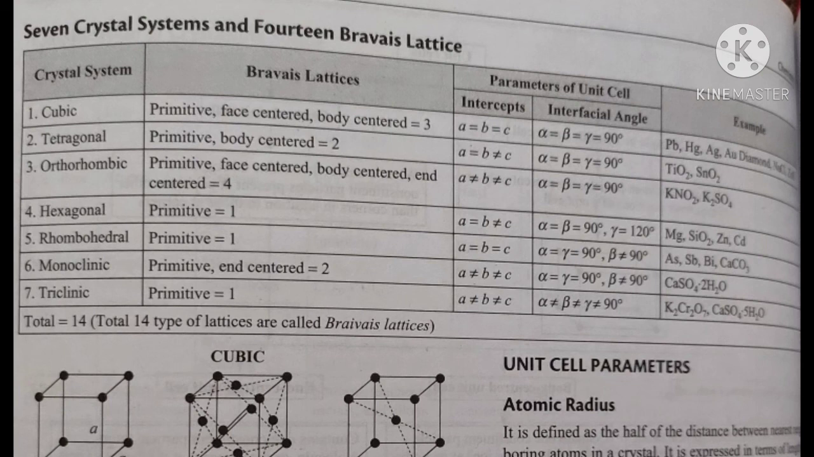These are a total of 14 types of lattices, called Bravais lattices.